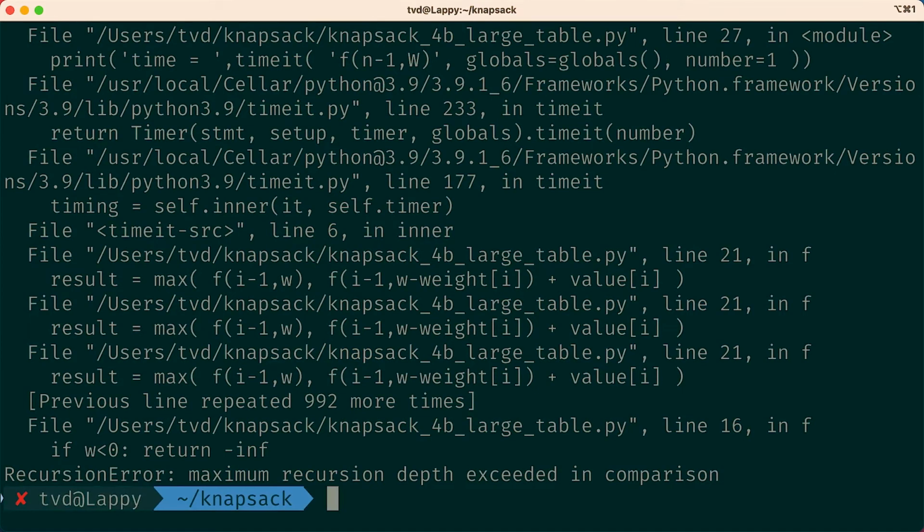Ha! Okay, I see what happened here. This instance has almost 5,000 items, and our recursion overflows in the call stack. A lot of the time, we will just get our answer from the table, but in order to reach a base case, at some point, we're n deep in the recursion. That's not really a fundamental problem. Python could have a larger stack if it wanted. This is not an unreasonable amount of memory or something like that. This is just the way it's set up. But instead of trying to see if I can somehow increase the stack space, I'll take this as an excuse to move to a different implementation strategy.